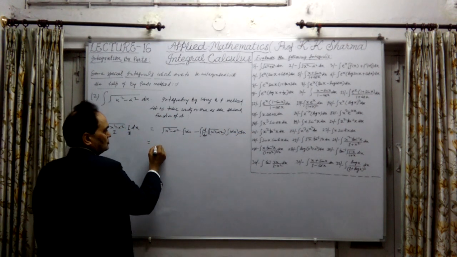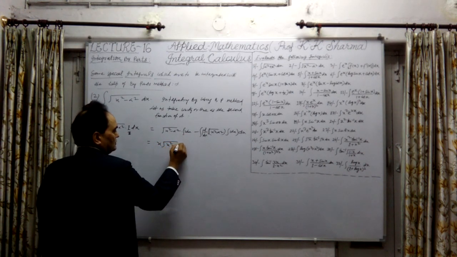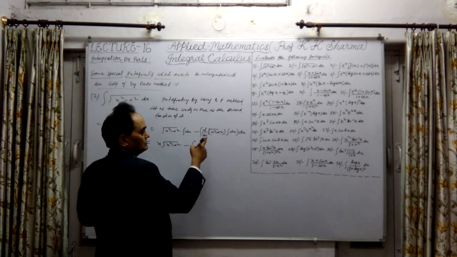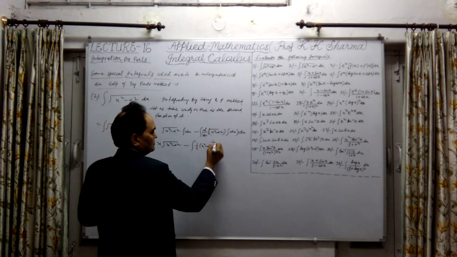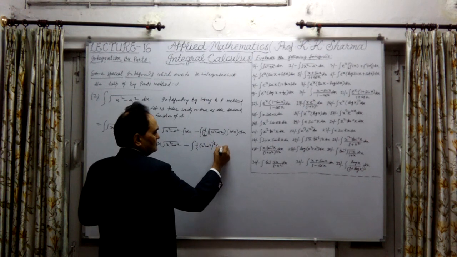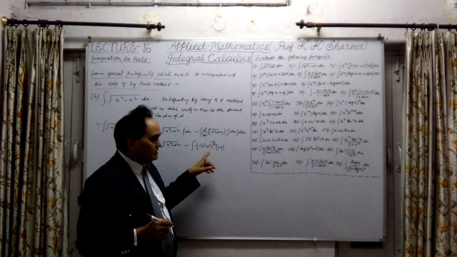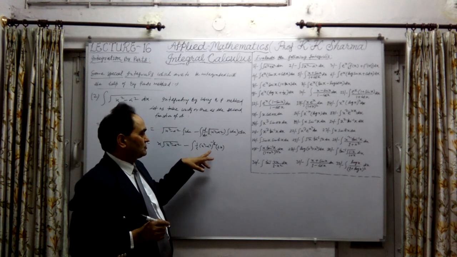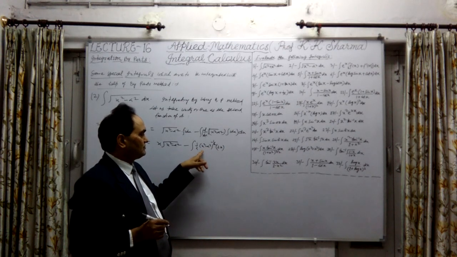Okay, now let us solve it. This is x, so x under root x square minus a square minus. Now this is d by dx of this. It will be half into x square minus a square to the power minus half into twice x. Why? Because the value of the bracket will be differentiated again, by the chain rule, or function of a function method. This is a function of x, so it is to be differentiated again.